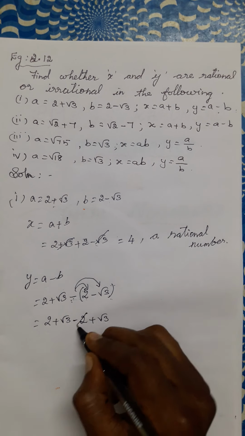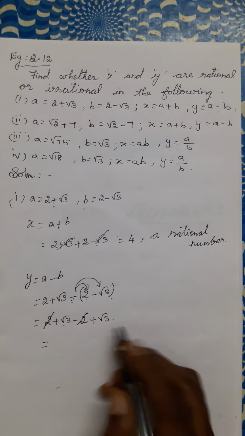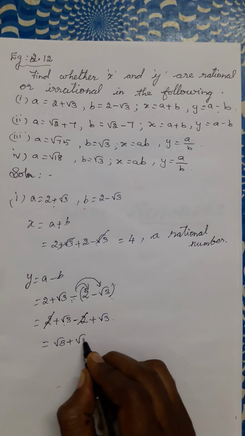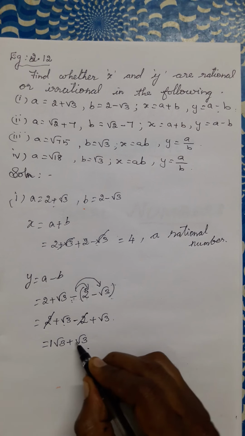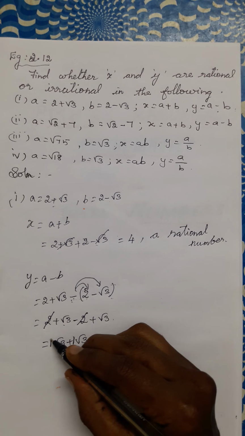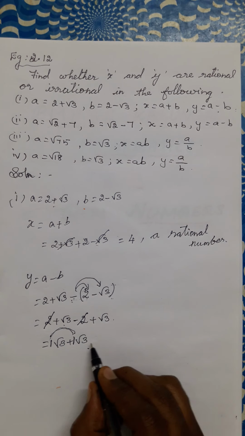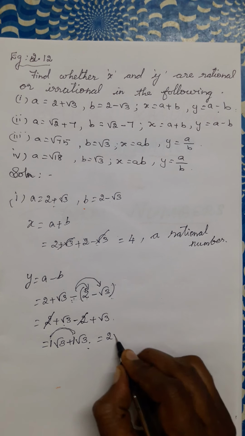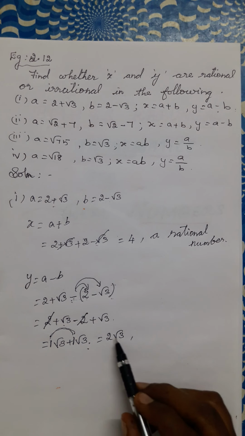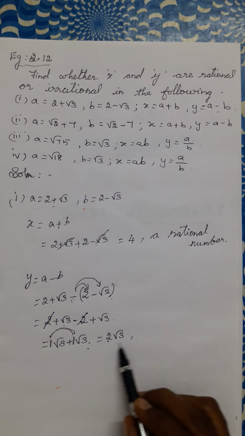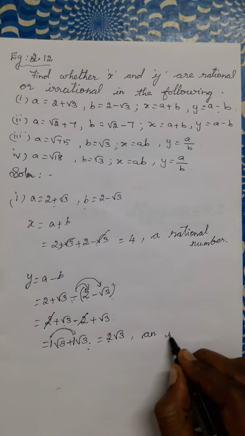Yeah, minus 2 plus 2 we can cancel. So we are getting what? Root 3 plus root 3. Root 3 plus root 3 is not root 6. Here 1, here also 1 is there. 1 plus 1, 2. 1 root 3 plus 1 root 3, you have to write 2 root 3. This is, by the result we studied now, an irrational number.